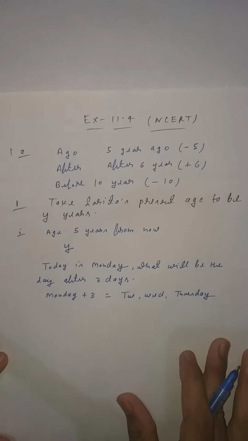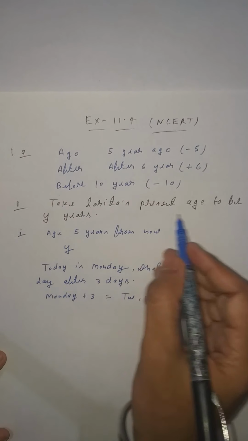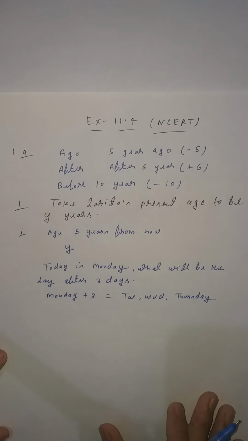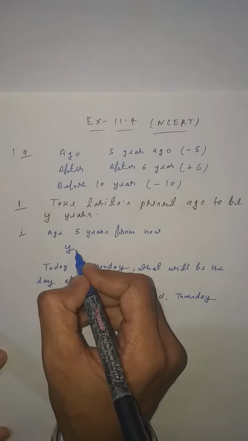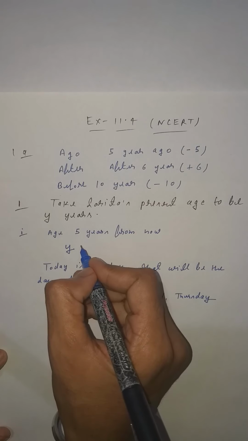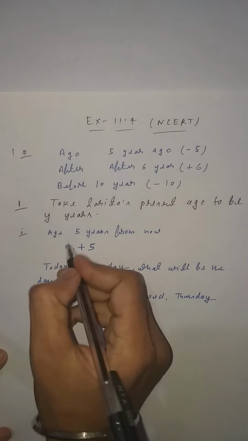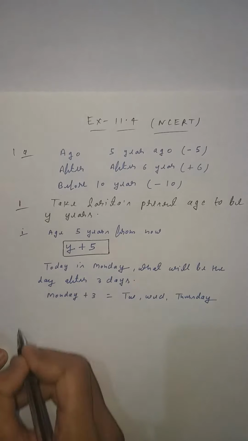Now in the question, the present age is y years. Age 5 years from now means after 5 years. The present age is y and after 5 years you have to find out, so you will do +5. Clear student? I think this is clear because I explained with the help of an example. Come to the next point.